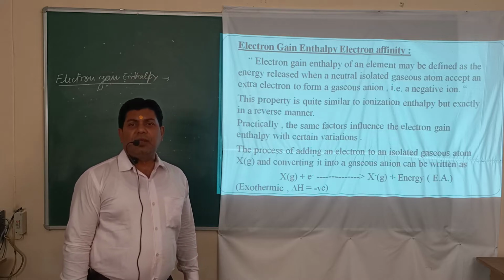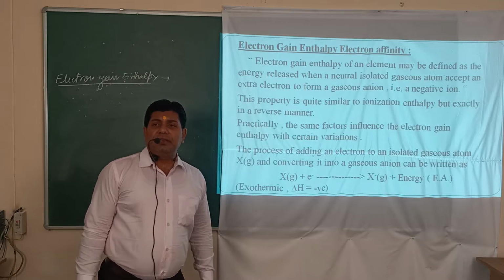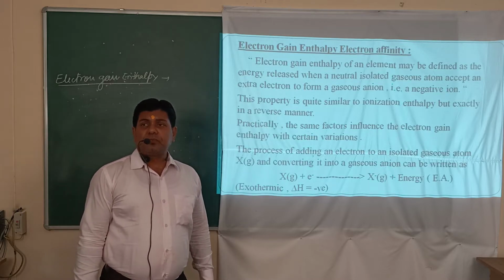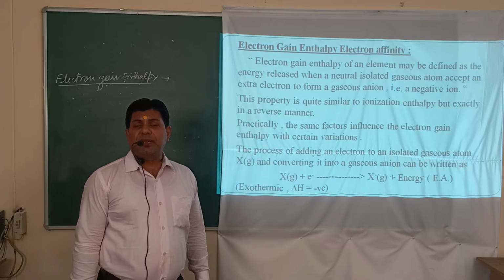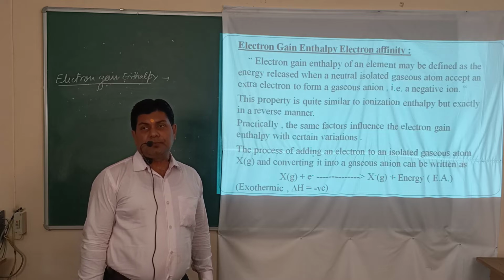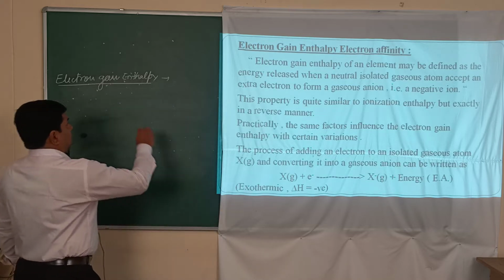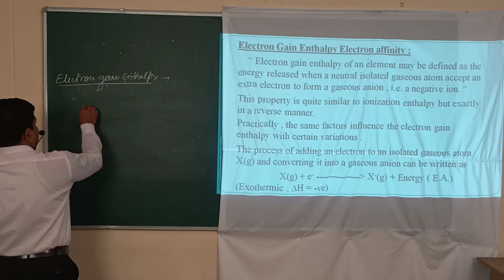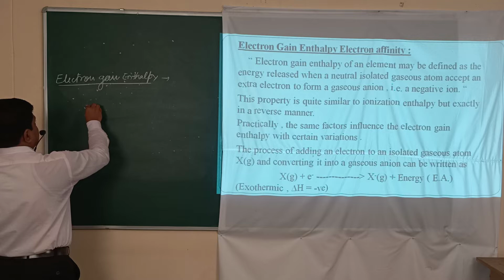Electron gain enthalpy may be defined as the amount of energy released when an isolated gaseous atom accepts an extra electron in its outermost orbit. It is only an addition of an electron to an isolated gaseous atom.